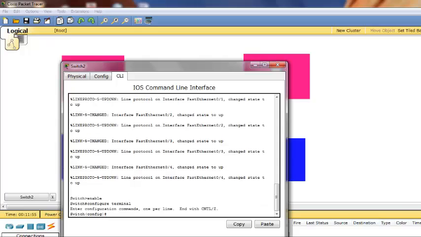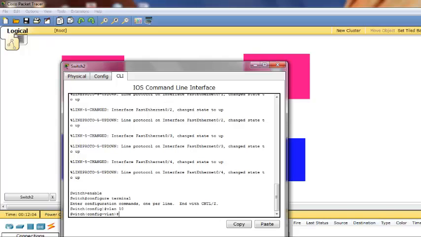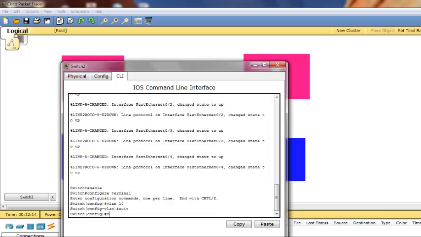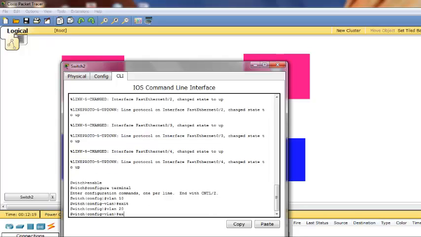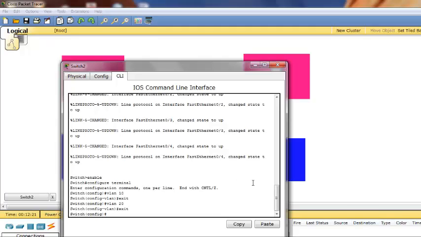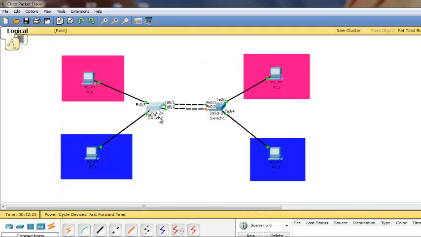So now let's create VLAN 10 and VLAN 20. So vlan, then the VLAN ID 10, then enter. Then you can put the VLAN name, but it's optional, so let's not put it. So just type exit to exit. Then vlan 20, then exit. Let's now check the port number here. In VLAN 10 it's FA0/3, and in VLAN 20 it's FA0/4.